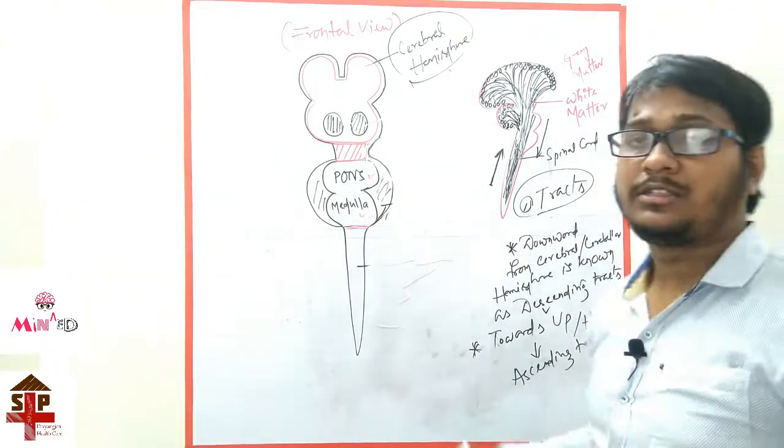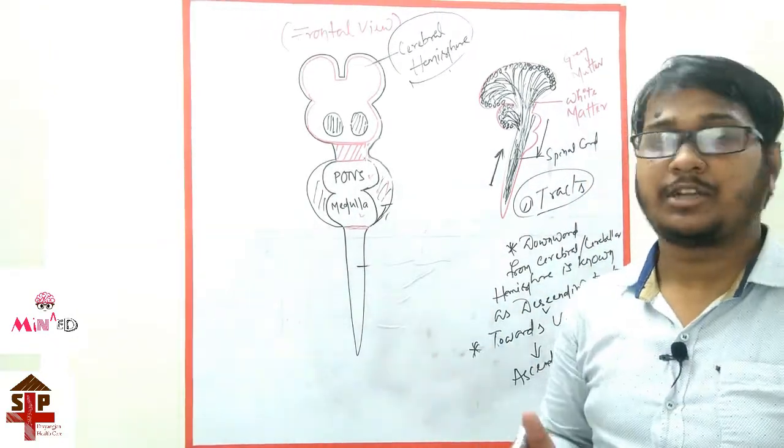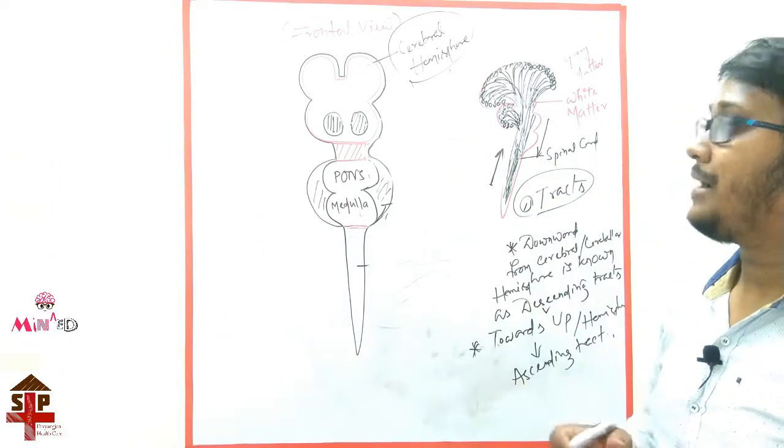This is the basic concept of the brain, the nervous system, the whole parts of the brain.